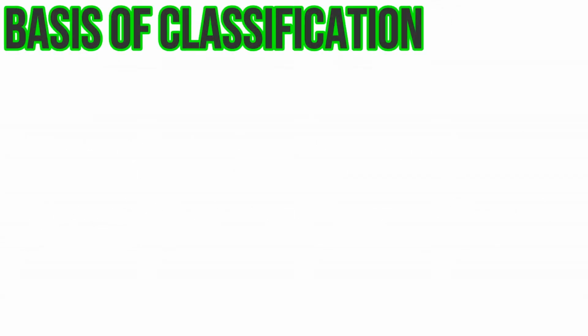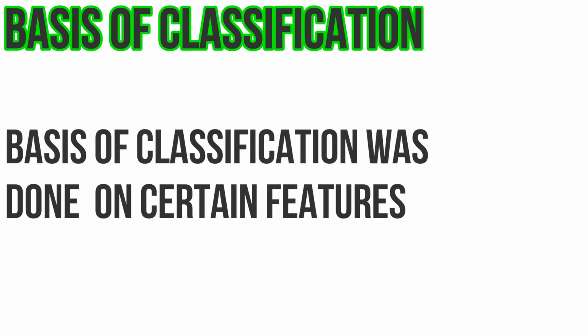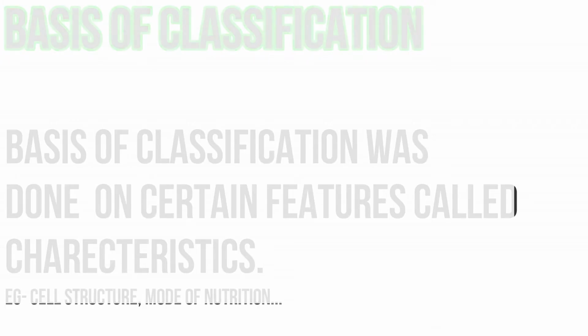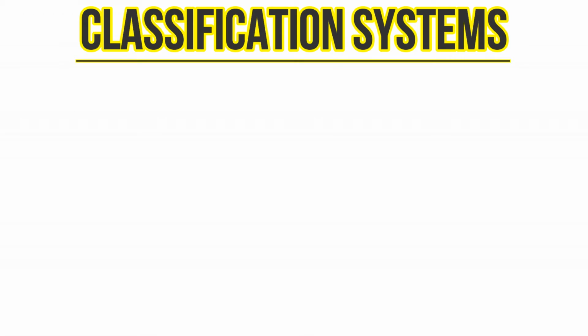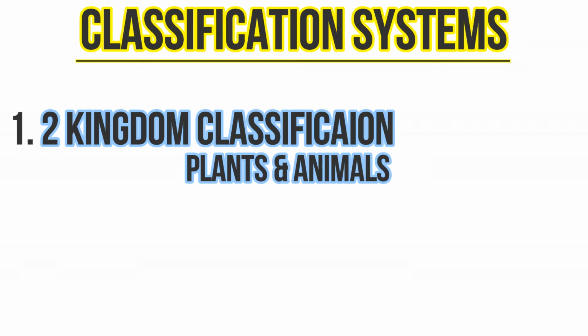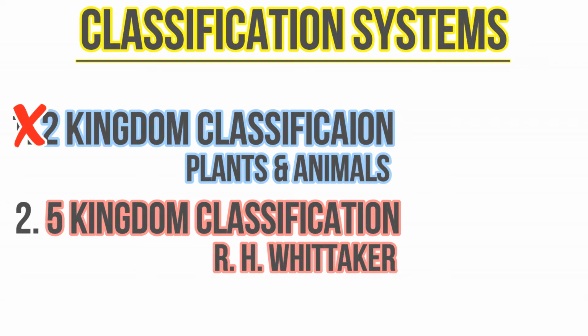Now let's study what are the basis of the classification. There are certain features or properties used for the classification of living organisms, which are known as characteristics. There were many classification systems around the time. The first one was two-kingdom classification, which classified the organisms into two groups, plants and animals. But this was later proved wrong, and then five-kingdom classification came into existence by Whittaker in 1959.